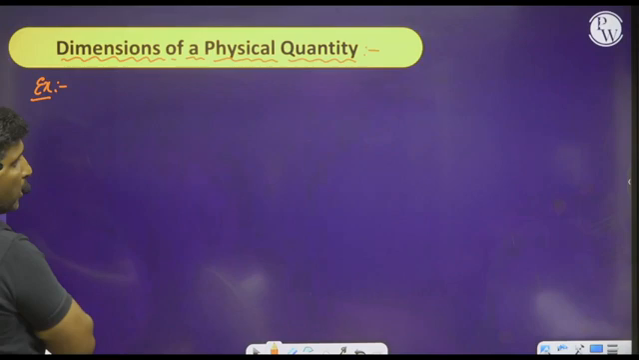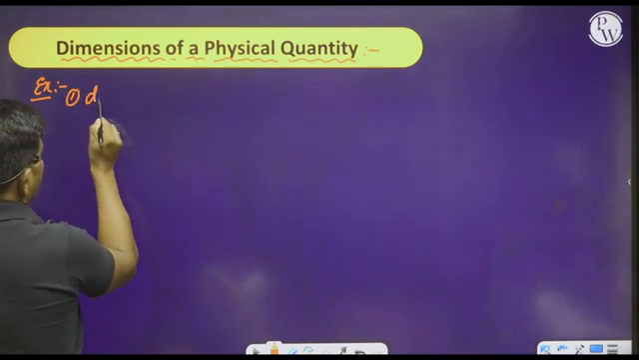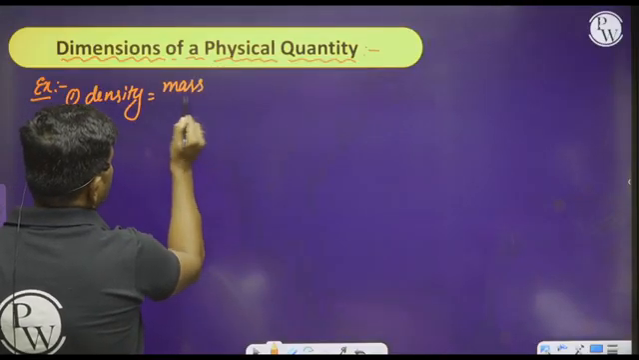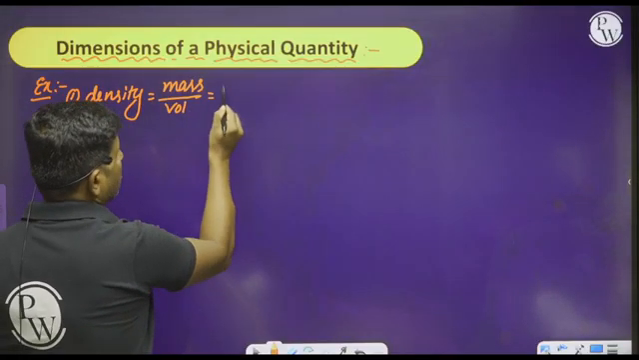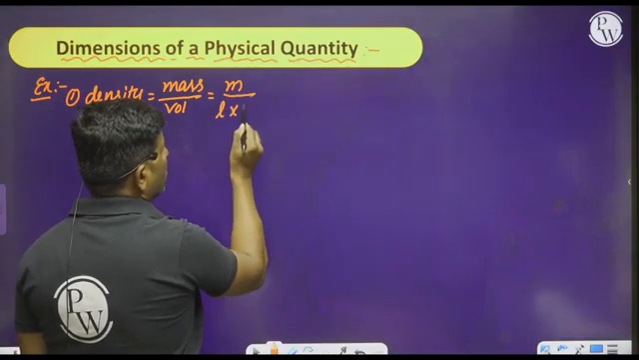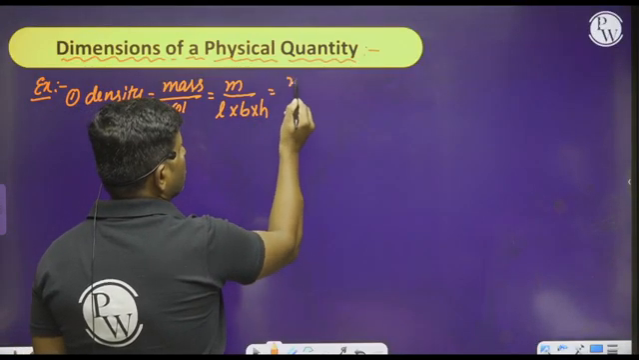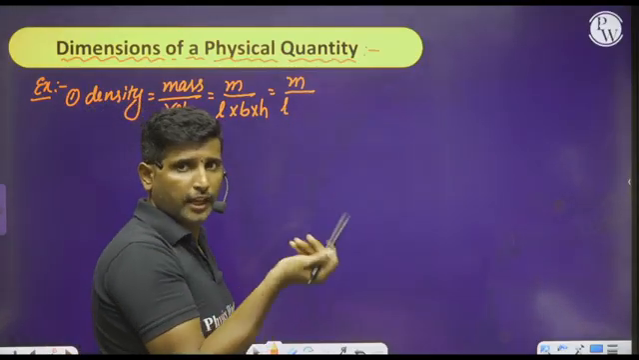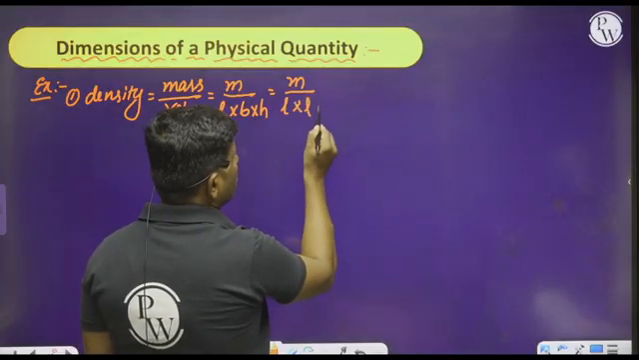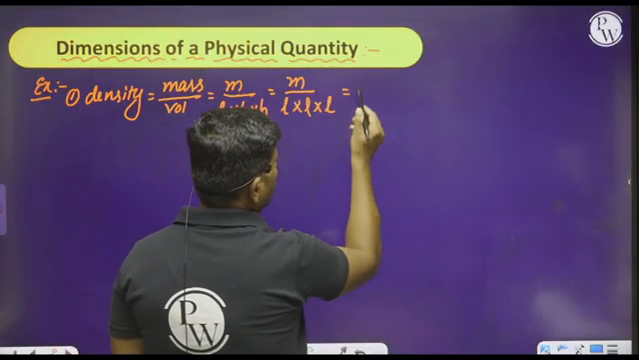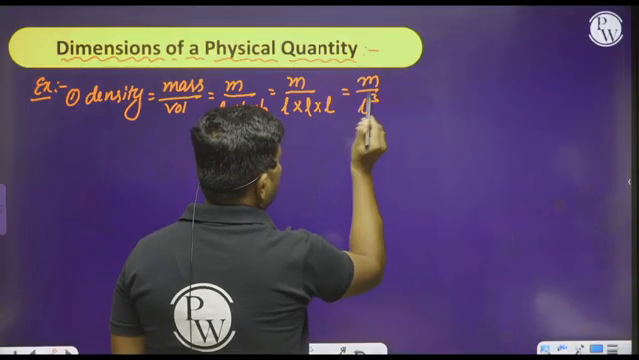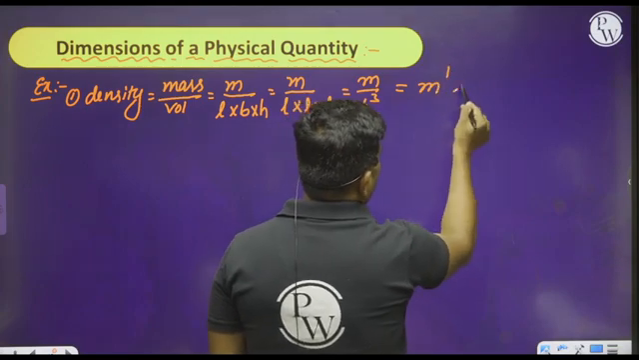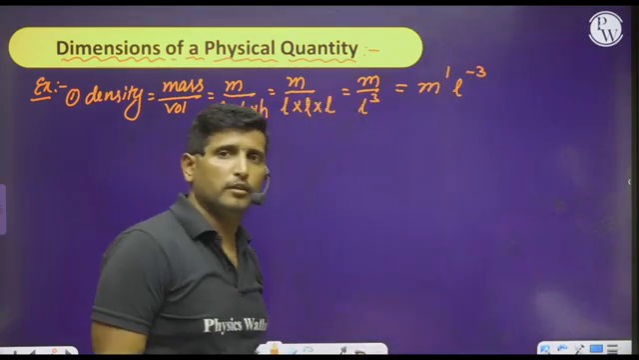For example, if you want to write the density, density is defined as mass divided by volume. Is it clear? Mass divided by volume can be written as mass divided by length into breadth into height. Length is a fundamental quantity, L only. Breadth is also length only. Height is also length only. Therefore, we can say M divided by L cube, or M to the power of 1 and L to the power of minus 3.